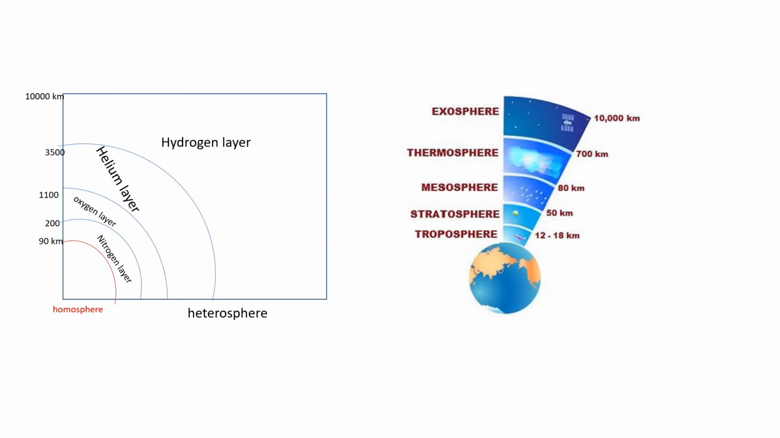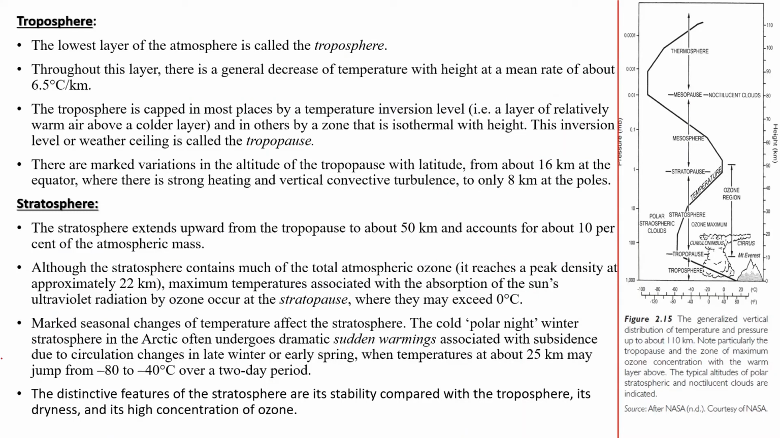Okay, now let's see the second layer of the atmosphere from the Earth's surface, which is known as stratosphere. The stratosphere begins at the tropopause, which forms its lower boundary, and it is extended up to the stratopause. From tropopause up to stratopause, that stratosphere is extended. Now let's see the other features of that stratosphere. It is said that stratosphere is extended upward from the tropopause to about 50 kilometers, and it accounts for about 10% of the total atmospheric mass.